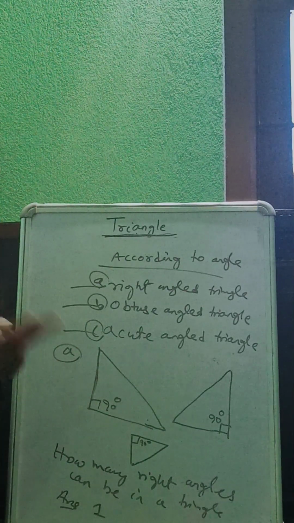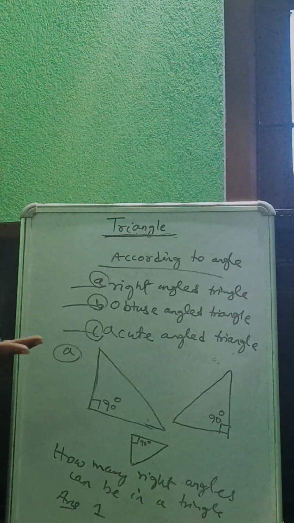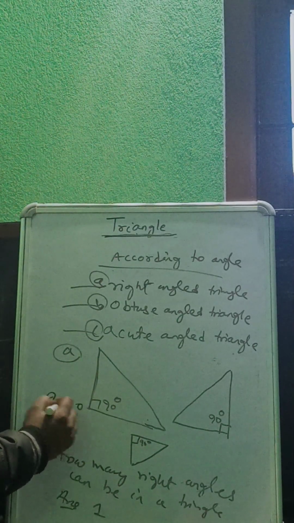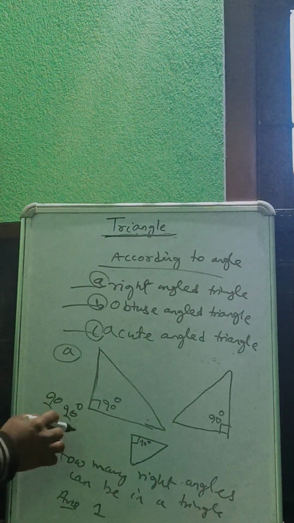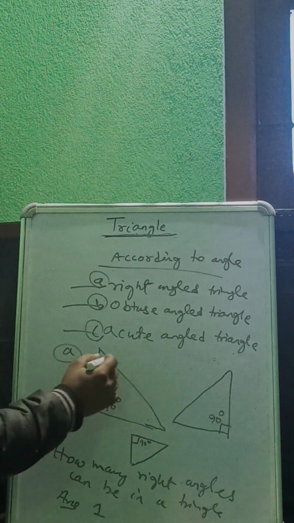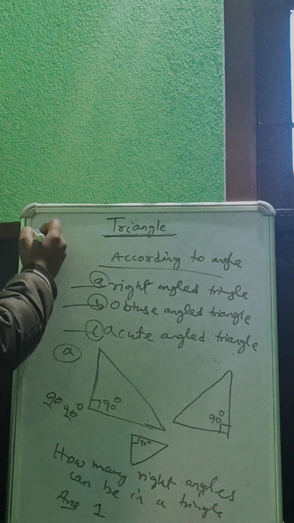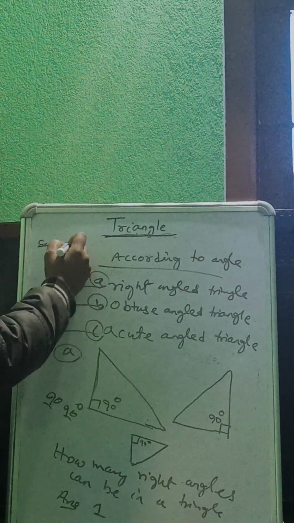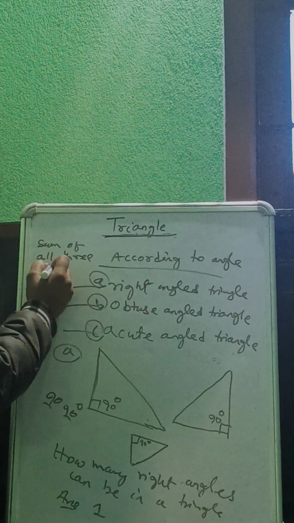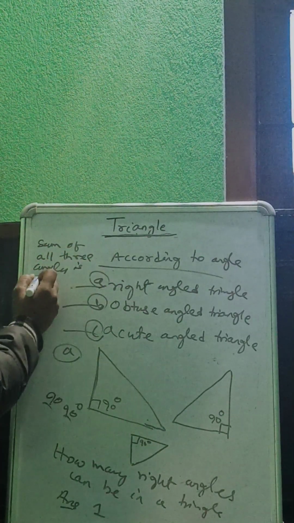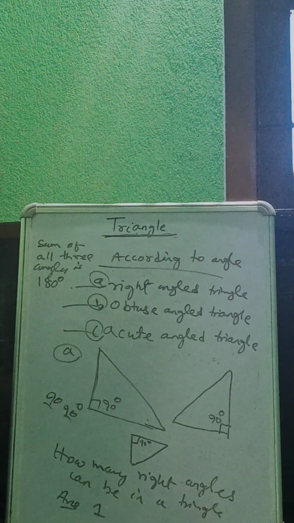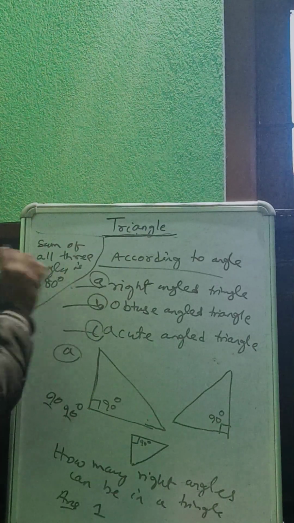If two right angles are there, 90 plus 90, 180 degree. Sum of two angles is 180. It is not possible. In a triangle, you know that the basic property is the sum of all three angles is 180 degree.